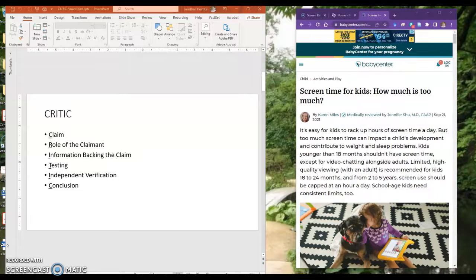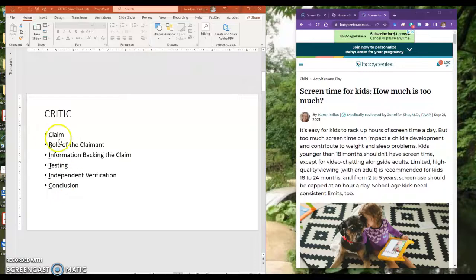And we did a web search, and we found this article on this website called Baby Center. It's called "Screen Time for Kids: How Much Is Too Much." So we're going to apply the CRITIC model to see if this is a great source to use for our paper. That's the goal. So let's go through each of the steps. The first 5 steps in the conclusion is basically, should we use this in our paper as a source?